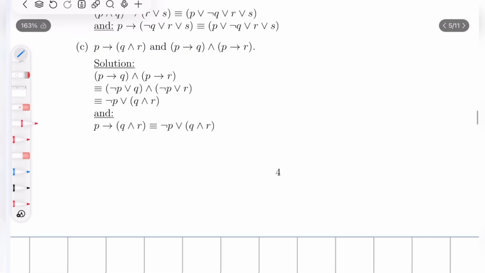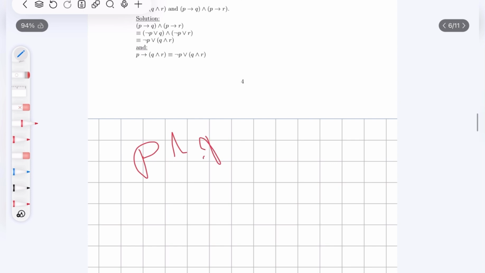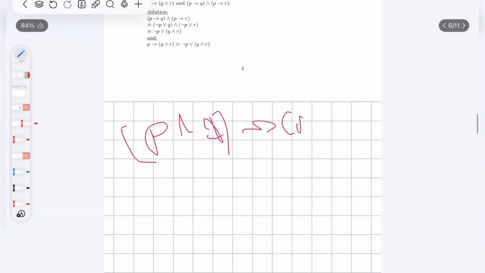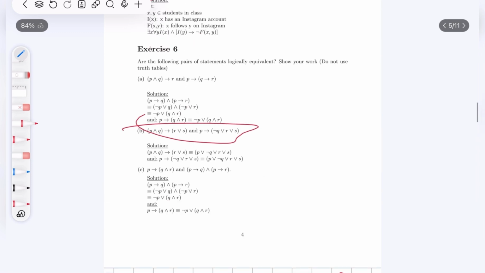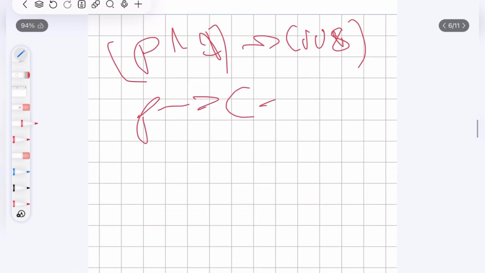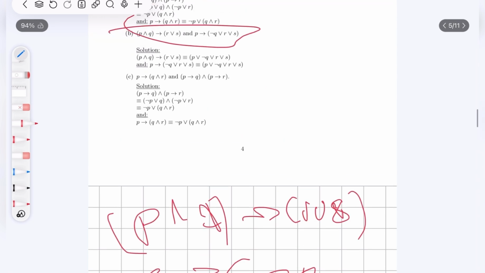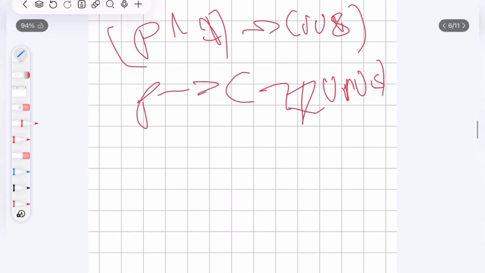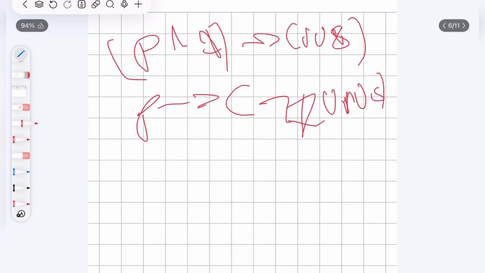Okay, so (P and Q) implies (R or S), and P implies (not Q or S).